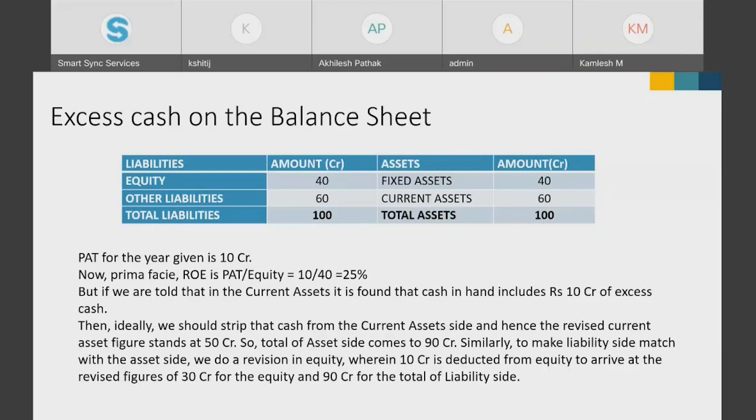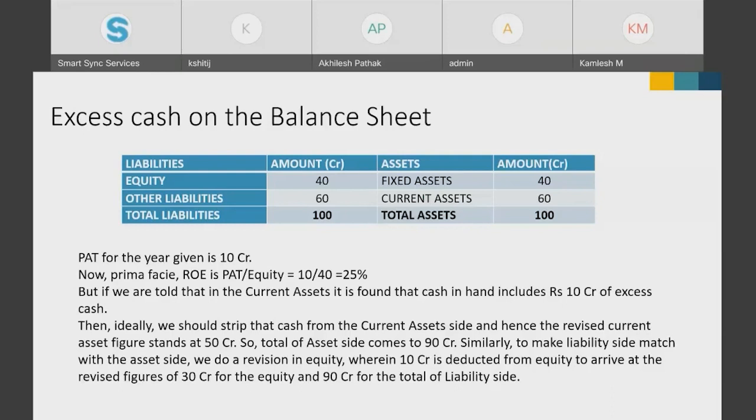What it did, it basically gave back this excess cash to the shareholders in the form of dividend. Over here, we are not giving it as a dividend, but we should try to understand that this 10 crore is something which is not required in business. So let us take it out of the business for our calculation, and let's see how the operating business performs.